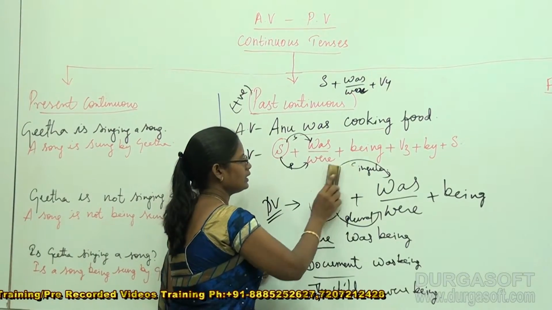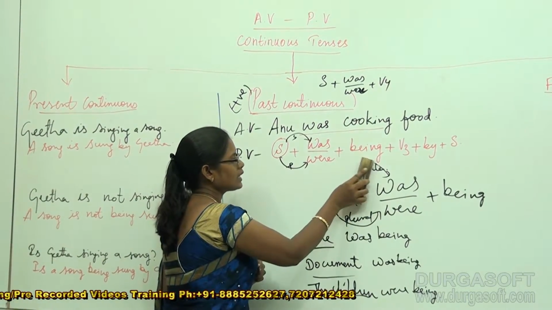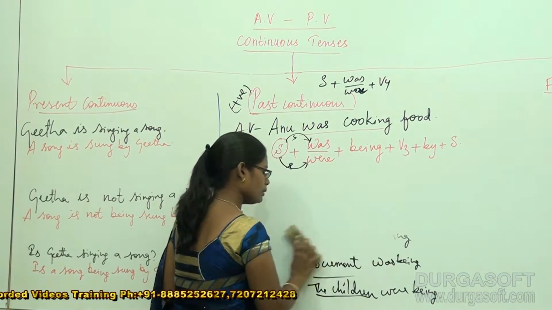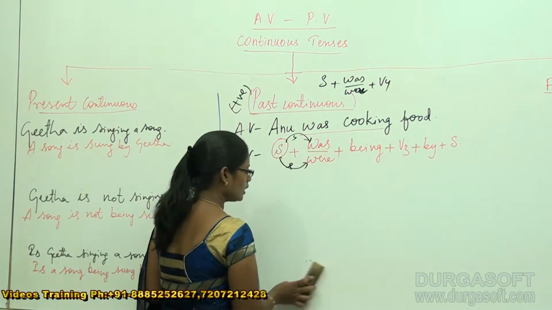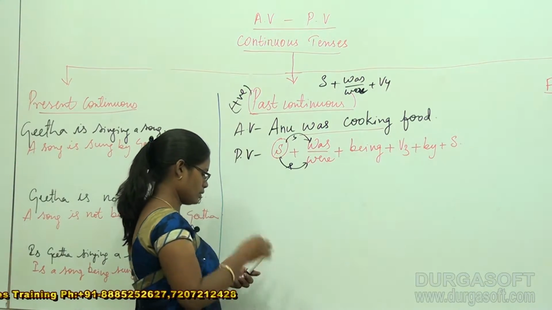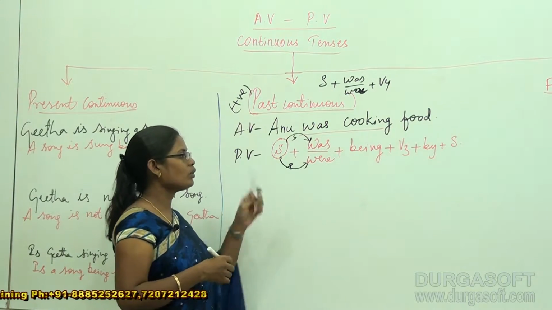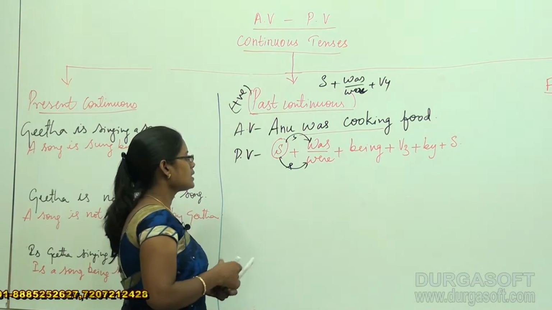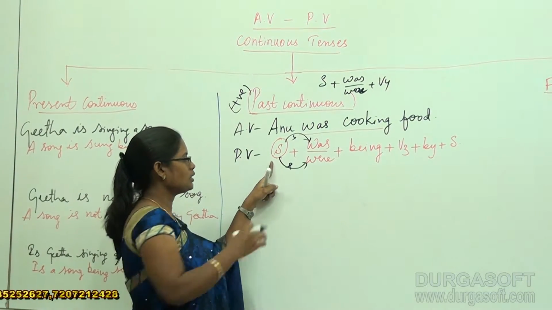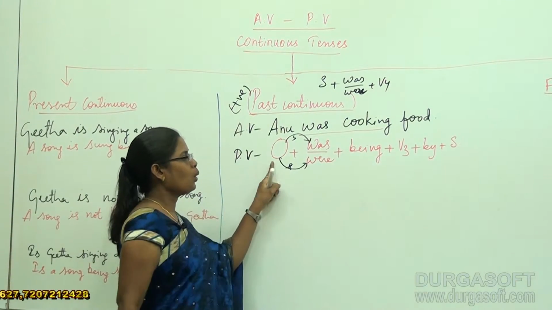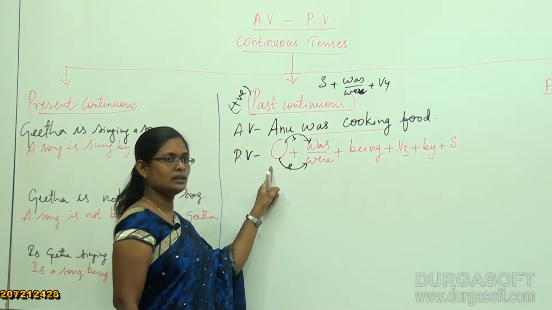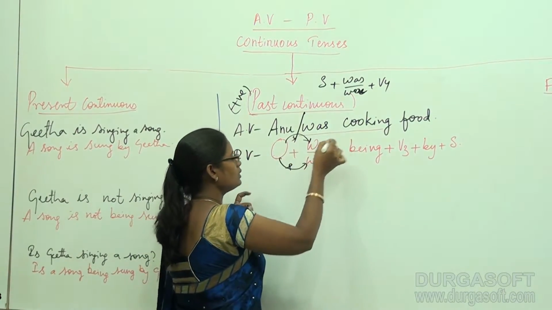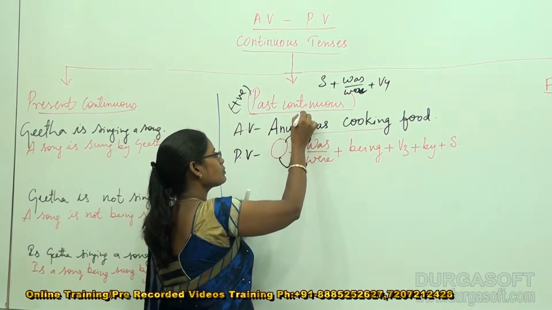So for our clear and easy understanding, let's convert a given example. What is the example that you took? Very good: Anu was cooking food. In this case, I am going to substitute the words according to the structure provided. In place of the object, what is supposed to be taken? If you find it difficult to find the object, first split the given sentence into its respective parts.